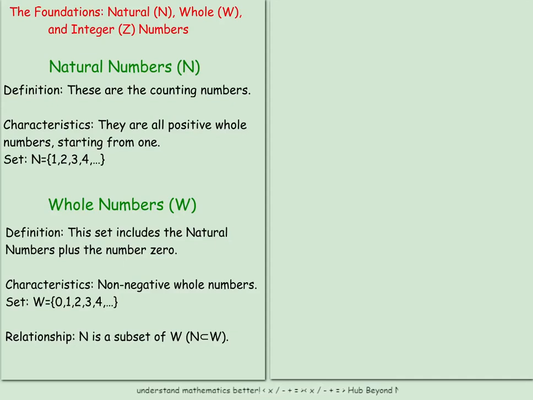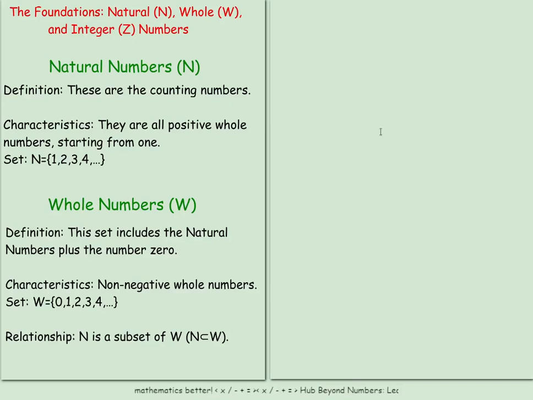This is its relationship with the natural numbers. So we say that what? The natural numbers, which is N, is a subset of whole numbers, which is W. What this means is everything in N is contained in W. They are all members of whole numbers.